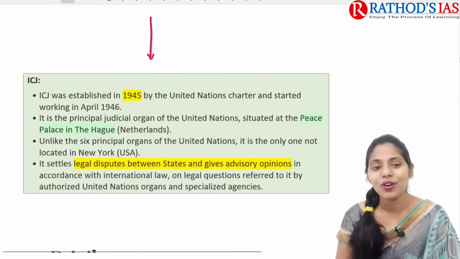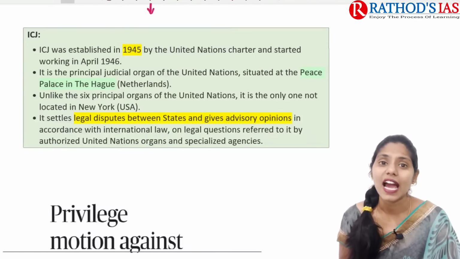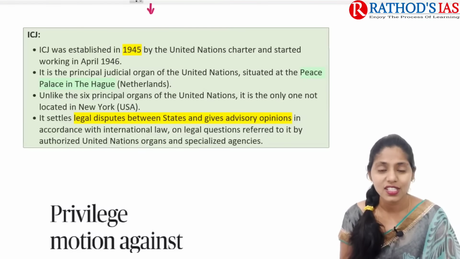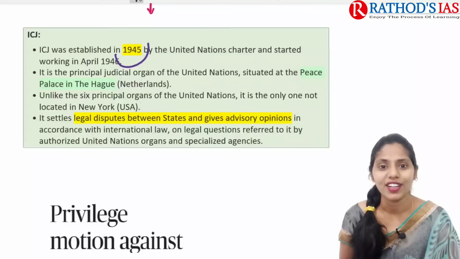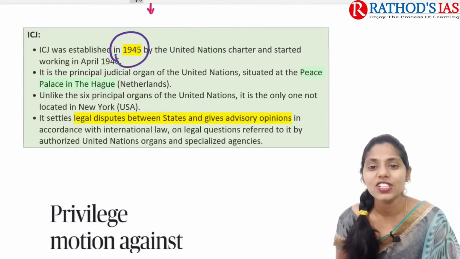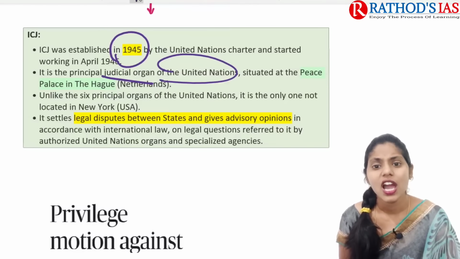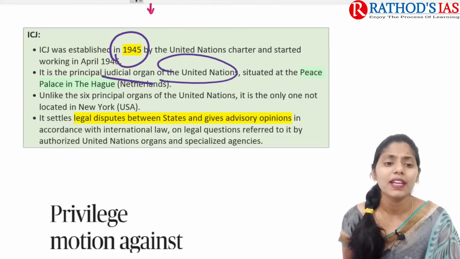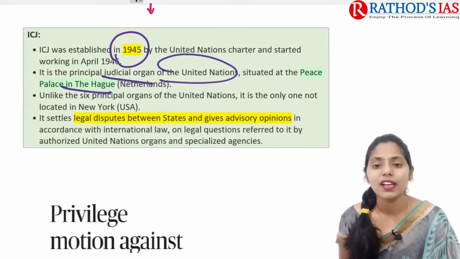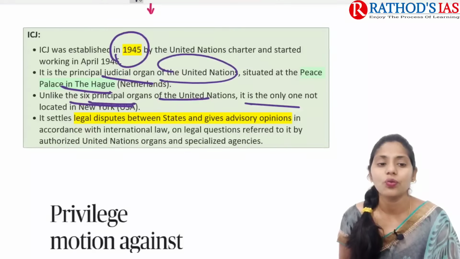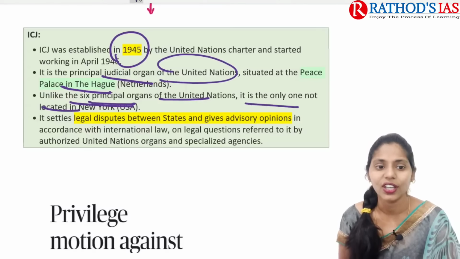Now let us talk about what this International Court of Justice is. It was established in 1945 by the United Nations Charter. It is the principal judicial organ of the United Nations, and it is situated at the Peace Palace in The Hague. Unlike the six principal organs of the United Nations, it is the only one not located in New York.